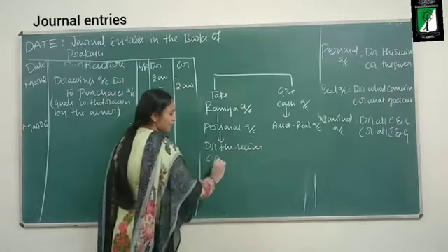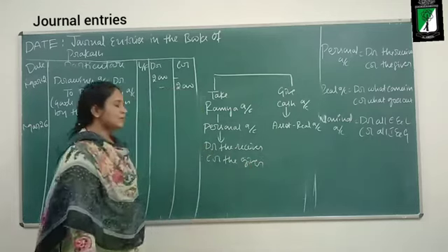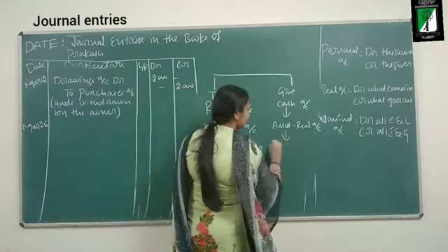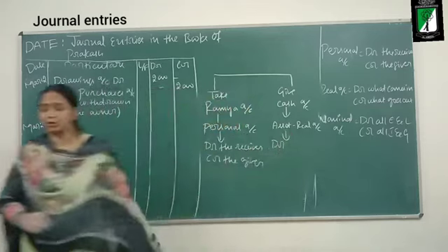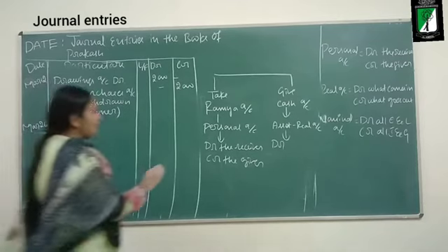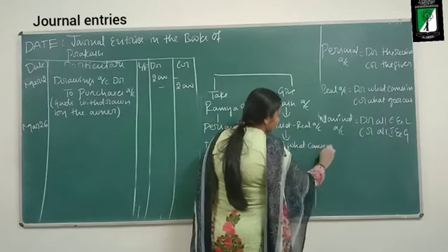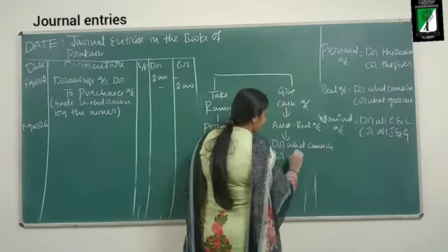Debit the receiver, credit the giver. What does the real account tell? Debit what comes in, credit what goes out.